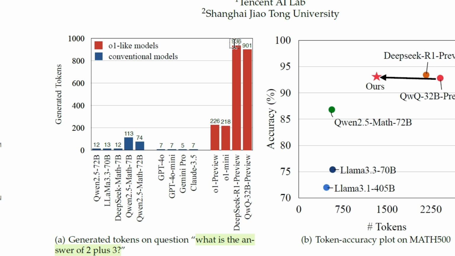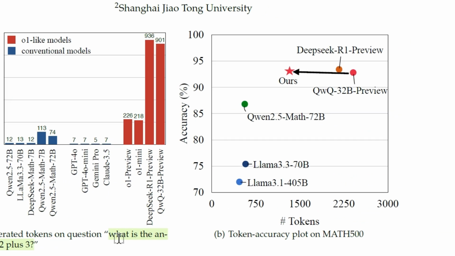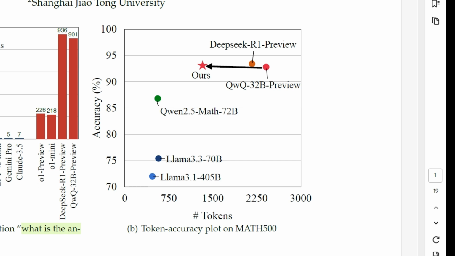And QWQ, which is the Qwen model, 32 billion preview, another great model, takes 901 tokens. So I feel that now you know the problem is apparent, and it's very bad that we use a lot of resources for answering this simple question.